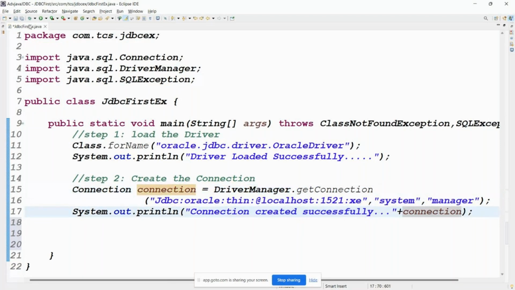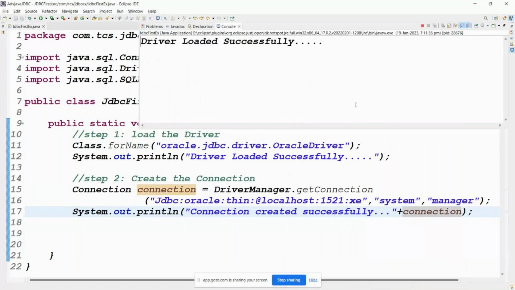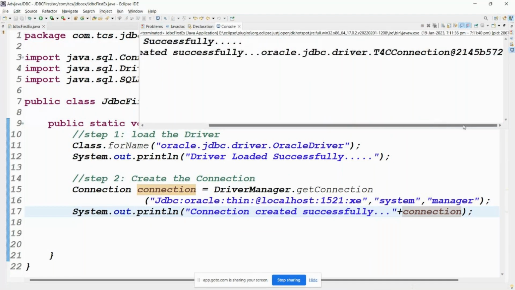Okay, simply we can run this code. If you run this code, click on OK, fine. Connection created what? Successfully. We completed the second step. You got the point, right? Total how many steps? Total four steps.